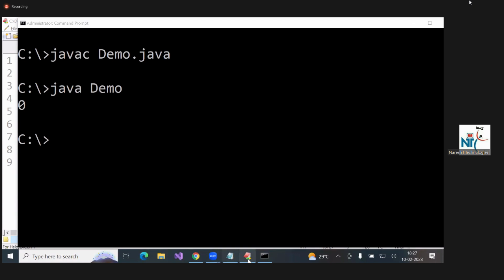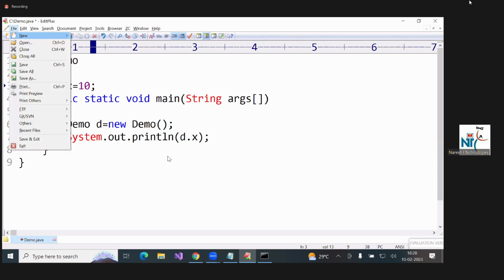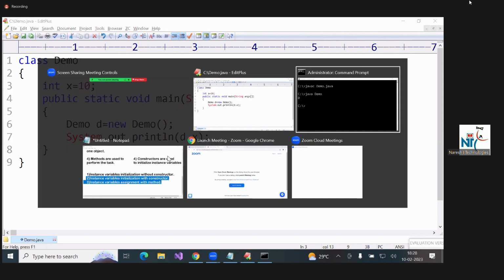Now in this program, the default value 0 is coming. Who will assign that 0? The constructor. But where is the constructor? It comes implicitly. Now if I write like this, 10 is initialized. Okay. You will get a 10.